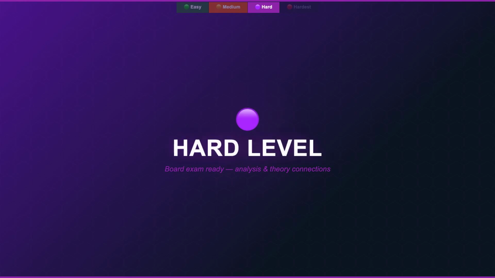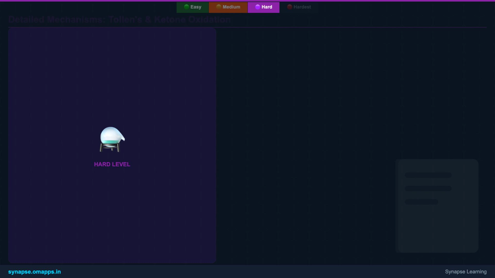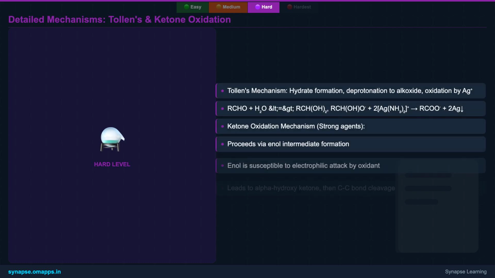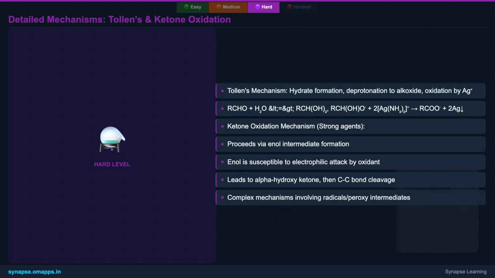Ready to elevate your understanding? Let's tackle the intricate mechanisms and selective reactions at the hard level. Let's dissect the Tollens test mechanism further. In an alkaline environment, the aldehyde first forms a hydrate. This hydrate then deprotonates to an alkoxide anion, which is the actual species oxidized by the diamminesilver(I) complex. The silver(I) ions are reduced to elemental silver, forming the characteristic mirror.